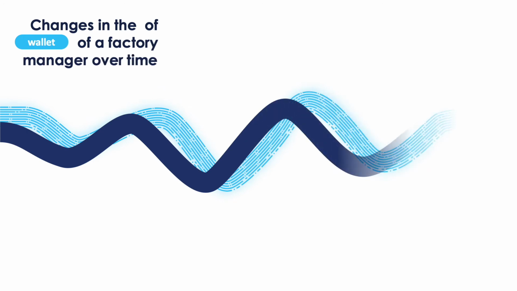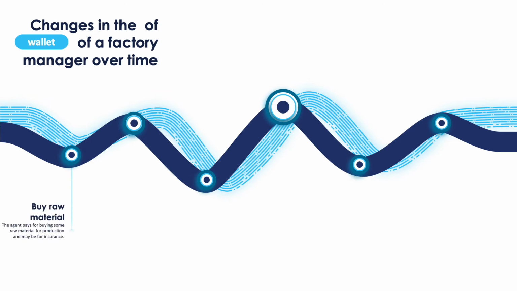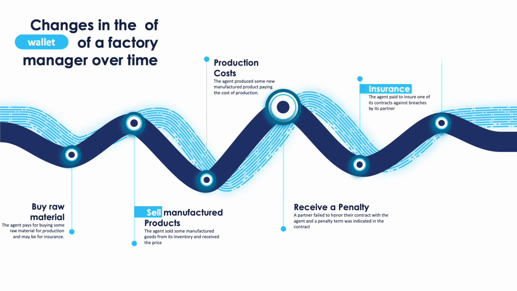That's an example of how the wallet of a simple factory manager is changing over time. We can see in the beginning that it went down because it bought some raw materials. It then sold a manufactured product and paid some production cost, received a penalty, paid an insurance premium to buy insurance, and then received some insurance payment.